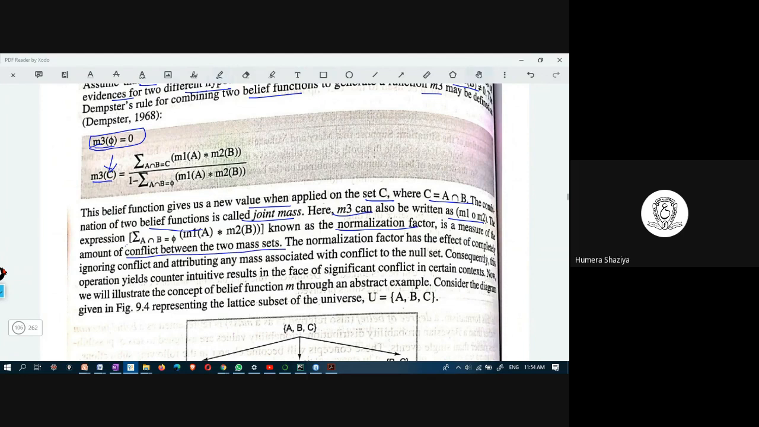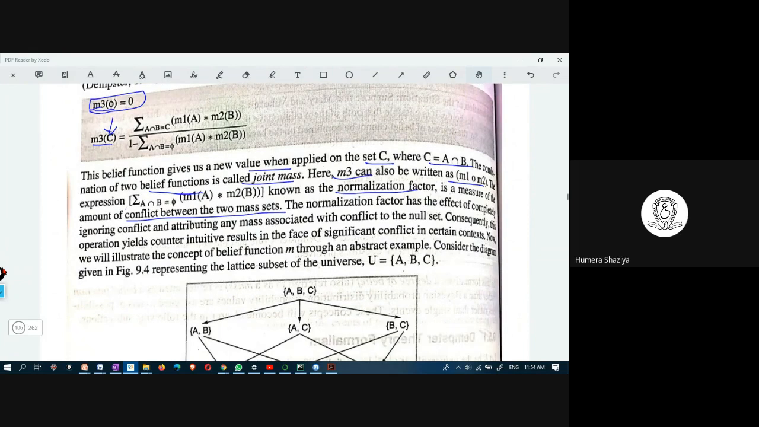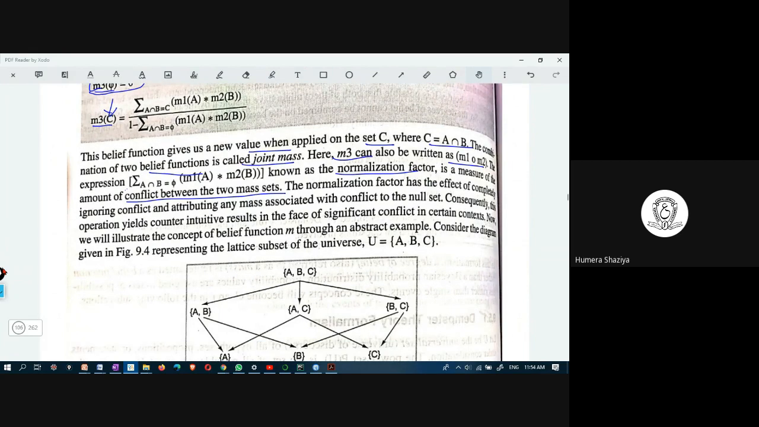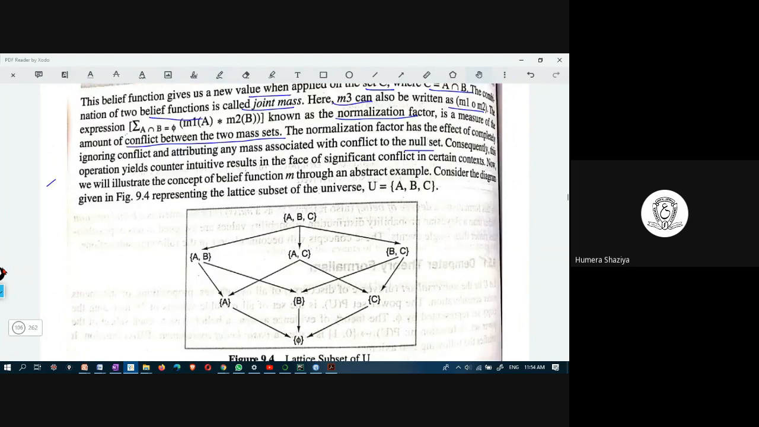This function will give you the conflict. This one would give the common values. And the normalization factor has the effect of completely ignoring conflict and attributing any mass associated with conflict to the null set. Let us look at this example because time is not there.